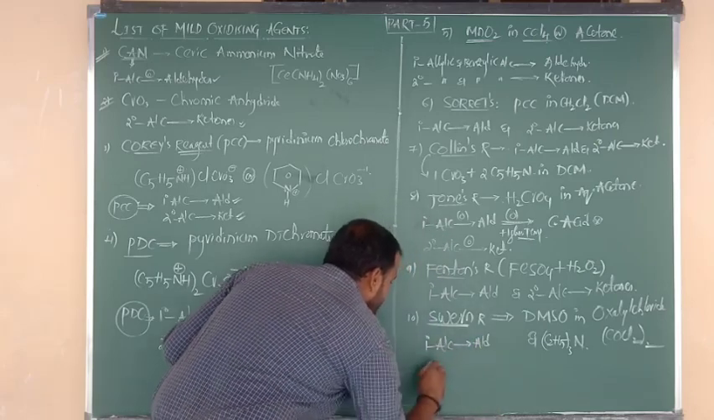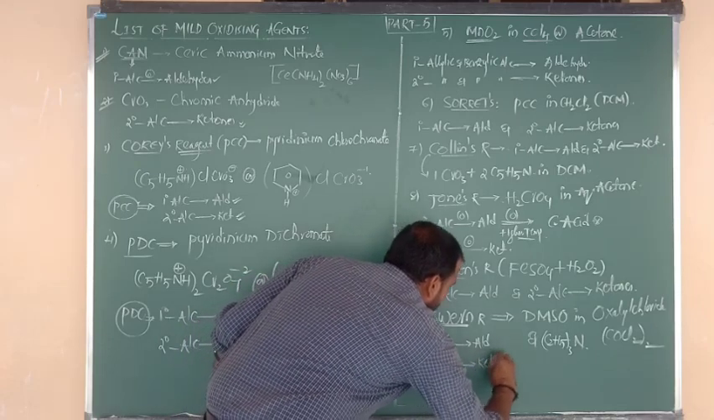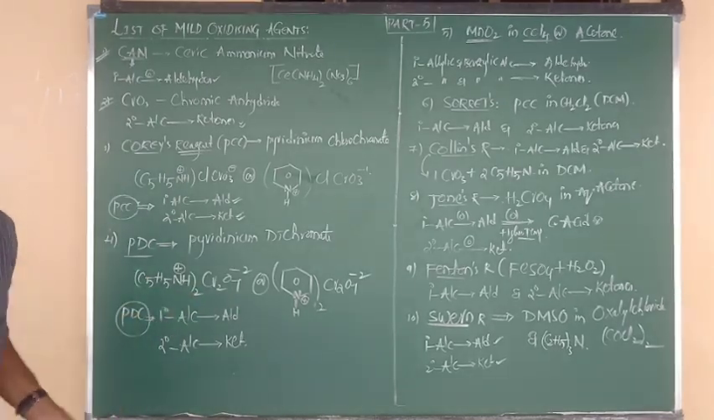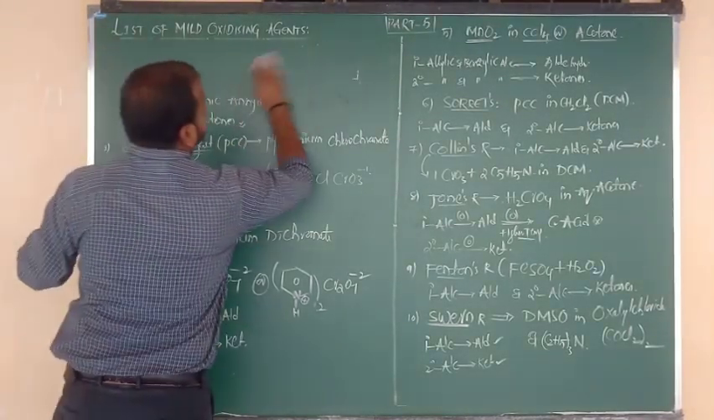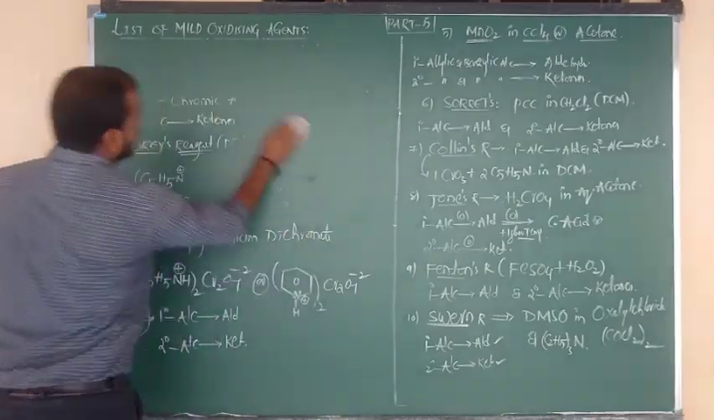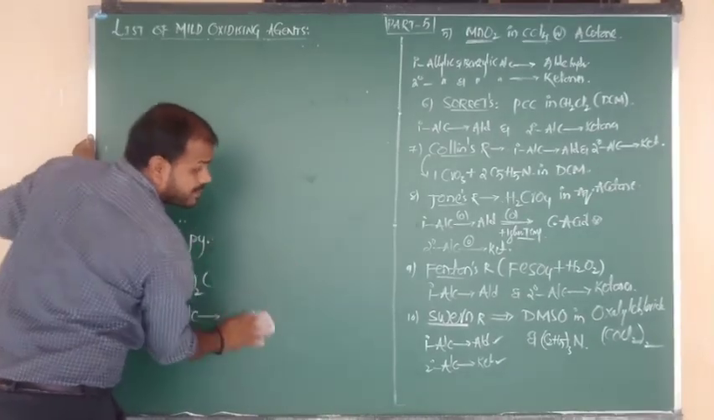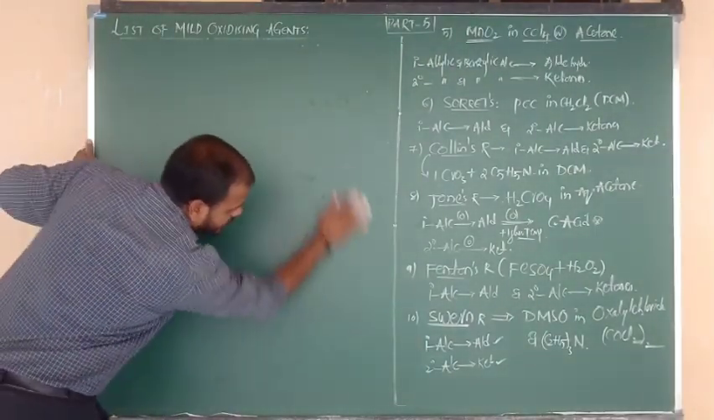Again, secondary alcohols are going to be oxidized into what, beta? Ketones. I hope you understand that. Good. So what is the formula of oxalyl chloride? COCl2, carbonyl chloride taken twice. This is called what, beta? Oxalyl chloride.